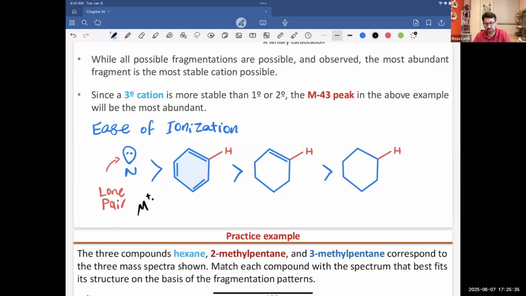Now, if there is a ring, because that ring can stabilize the carbocation or the radical, you have a better chance of ionization, and so the intensity will go up if there is a ring or a double bond. If there is no double bond or ring, then you are dealing with just sp3 hybridization, for example cyclohexane, and the most stable carbocation you can get will be secondary, which is less stable than a carbocation that is a neighbor to a pi system.